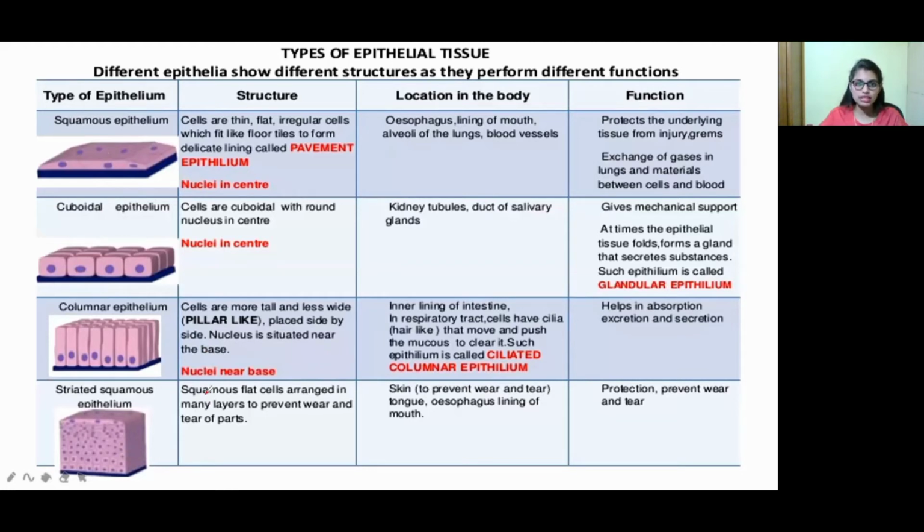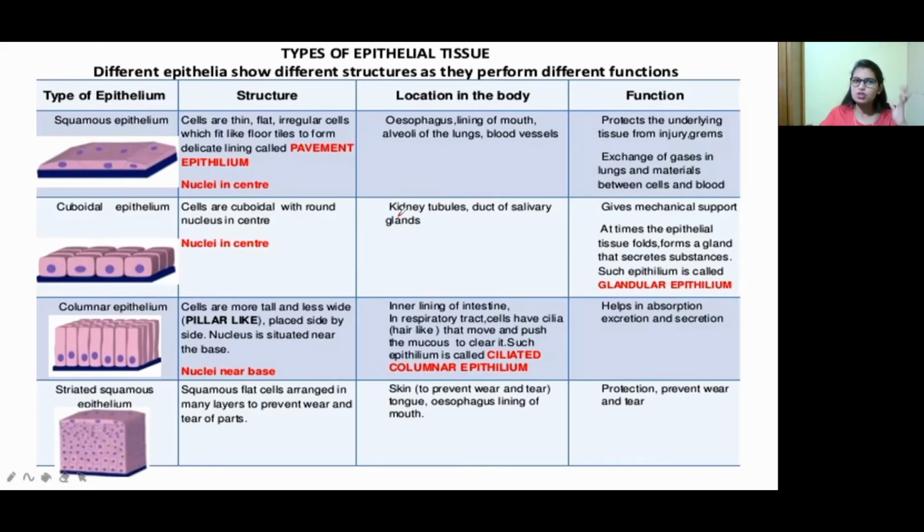So when we come to the squamous epithelium, you can see how it looks. It somehow looks like tiles on a floor. Floor tiles are there, no? So it somehow resembles that. Coming to the structure, the cells are thin. You can see they are very thin, flat, and irregular cells which fit like floor tiles to form a delicate lining, right? And the nucleus is in the center. It is dark blue purple in color, present in the center of this squamous epithelium.